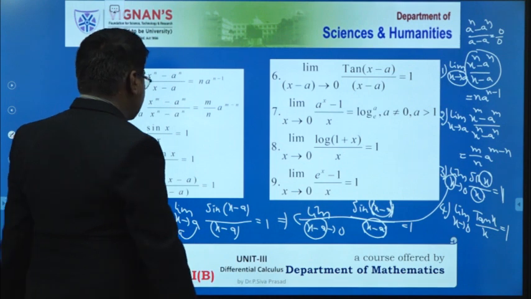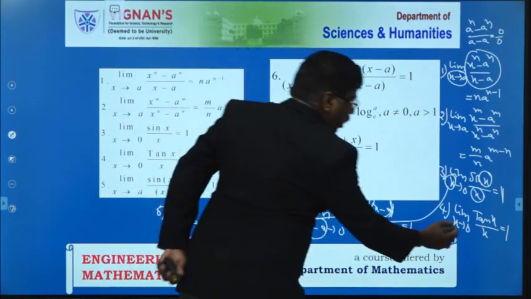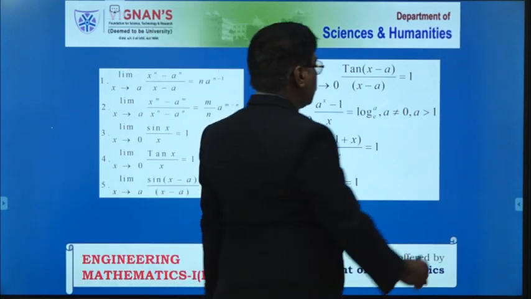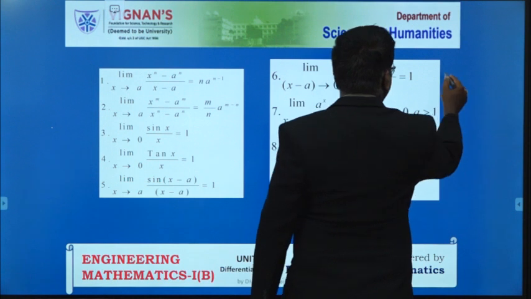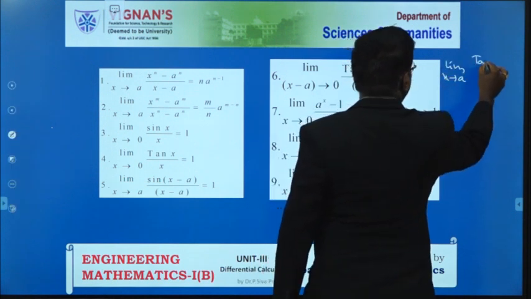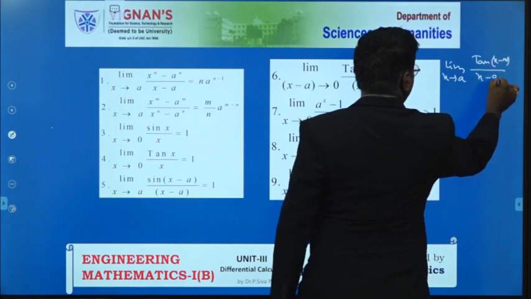Now, the sixth one is, here also I have to bring x minus a tends to 0. The sixth formula is limit of x tends to a, tan of x minus a by x minus a.